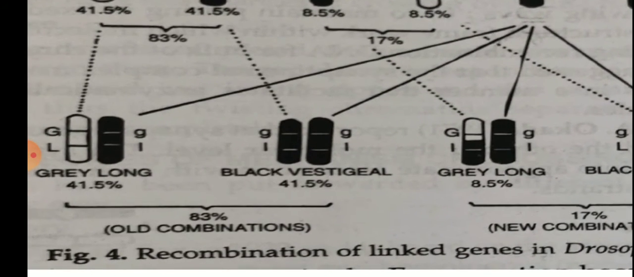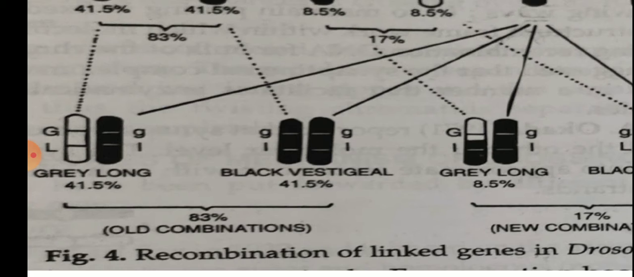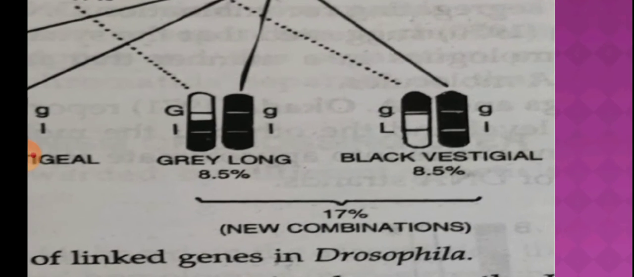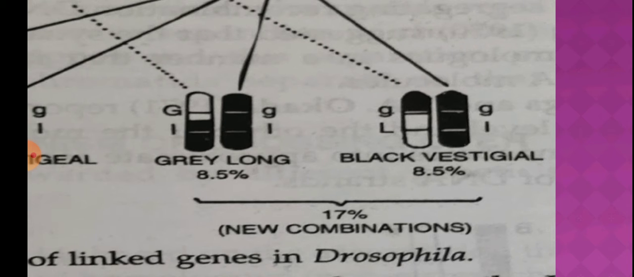This shows that due to linkage, the genes try to remain together and enter into the offspring. The old combination percentage is very high as compared to the new combination that was formed due to the crossing over.